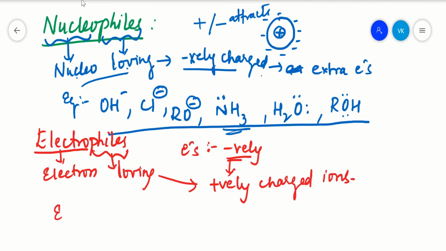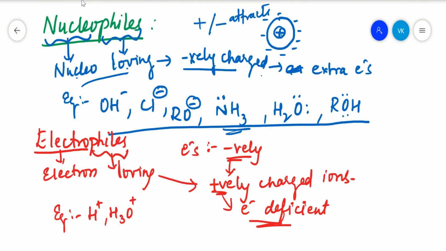So what are the examples of electrophiles? All these electrophiles are positively charged, which means they are electron deficient. They are losing their electrons by giving them towards a negative ion, right? What are examples of electron deficient ions? That is your H plus ion, and H3O plus, because it is linking up with one more hydrogen here, it is losing its lone pair of electrons here. So this hydronium ion will be H3O plus.